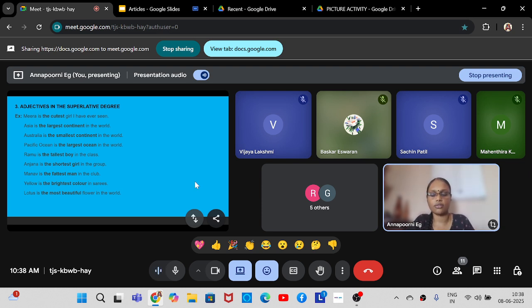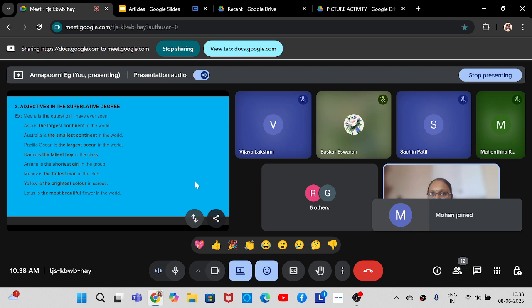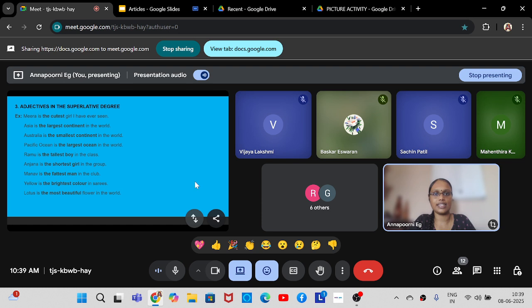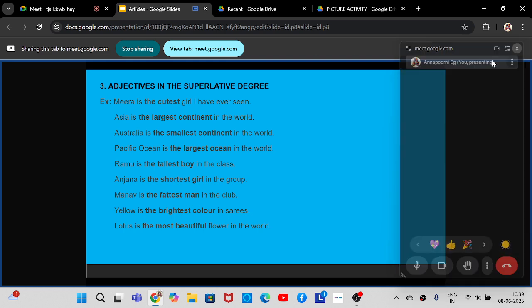Maybe I can say it like this also: Lotus is the least beautiful flower in the world. But no one will say that, because lotus is a beautiful flower. So lotus is the most beautiful flower in the world. Or you can say, maths is the least difficult exam that I have written. It means maths was very easy for you. Least difficult means not at all difficult. Most difficult means it was extremely difficult, very hard. Least difficult means it was very easy.